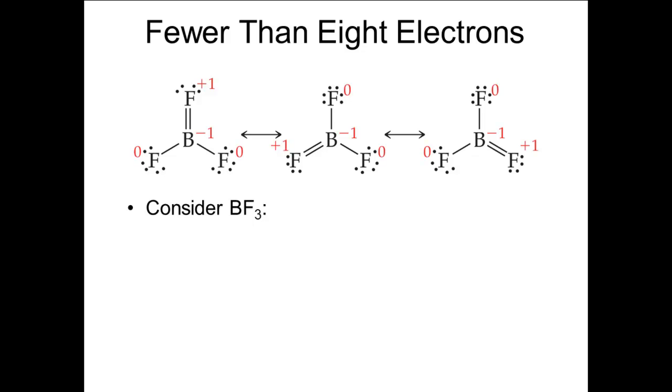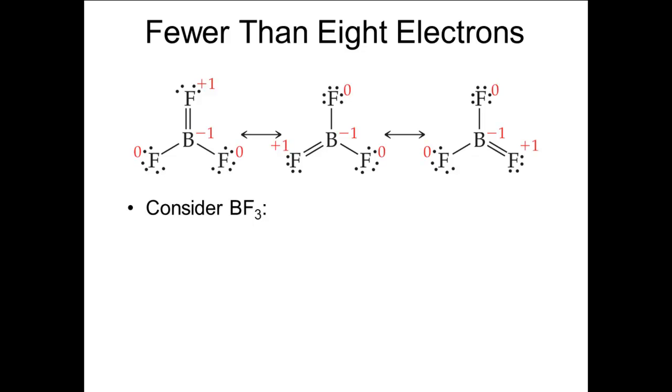The second type of exception is the one with fewer than 8 electrons on an atom. These structures are usually rather reactive since they are electron deficient. Consider BF3, which is a classic case. We can draw a structure that satisfies the octet rule by making a double bond between one of the fluorines and the boron.